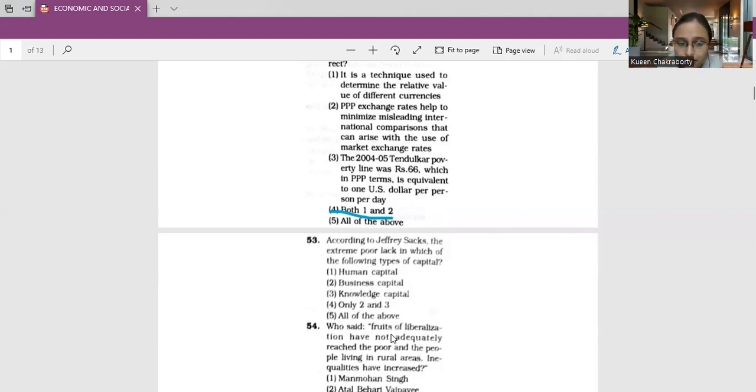Human capital, which includes health, nutrition, and skills needed for each person to be economically productive. Next, business capital, that is the machinery, facilities, and motorized transport used in agriculture, industries, or various other service sectors.